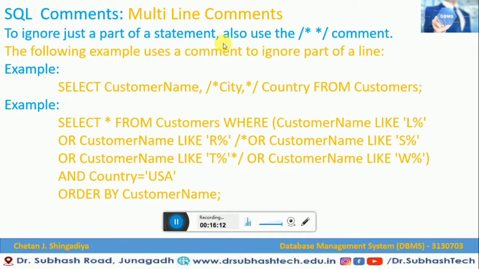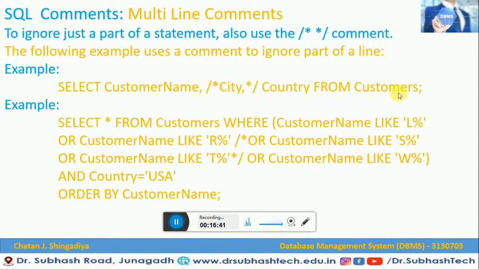When you want to ignore a part of a statement, in the previous example we have seen many statements, a single line, a single record. Here we would like to ignore just a part of a statement. Also we are using multi-line comments. The following example uses comments to ignore part of a line. For example, select customer name, comma, this is a multi-line comment.